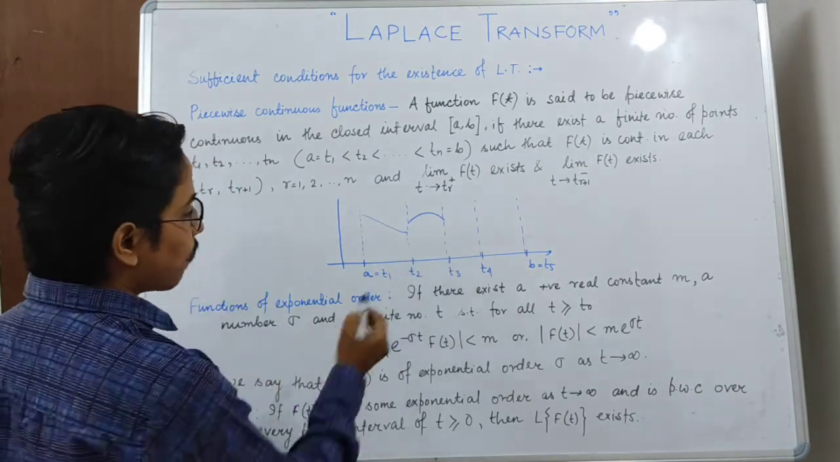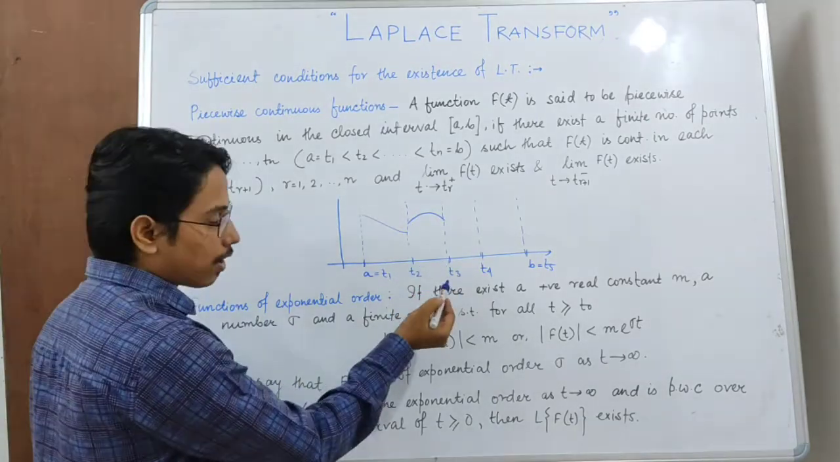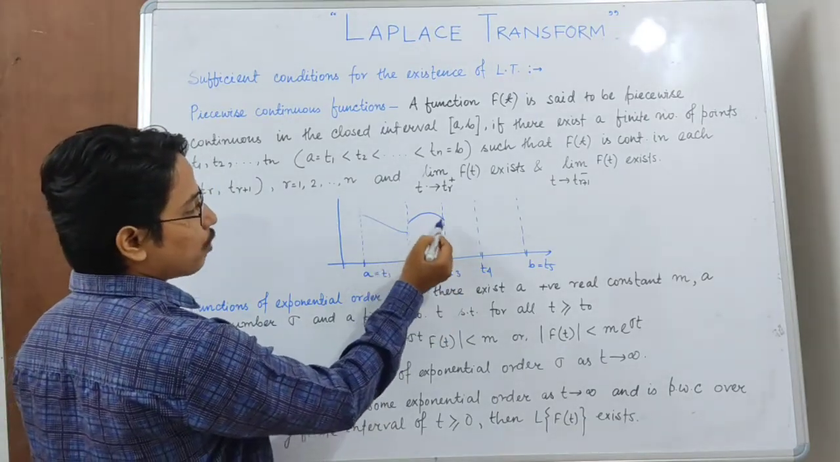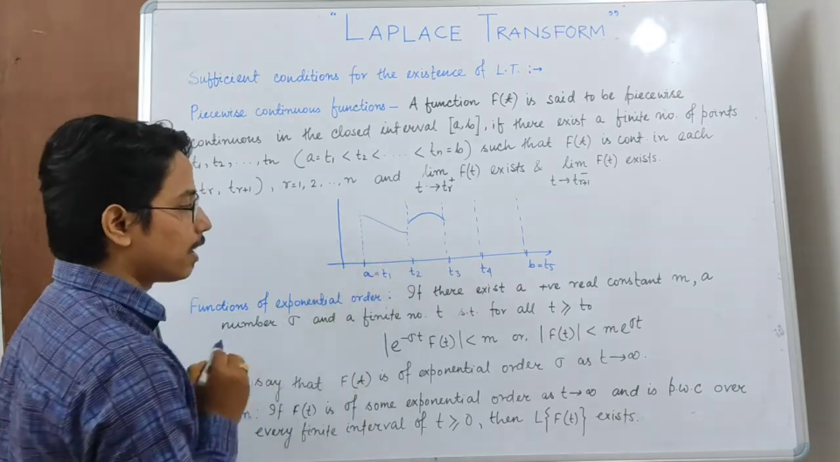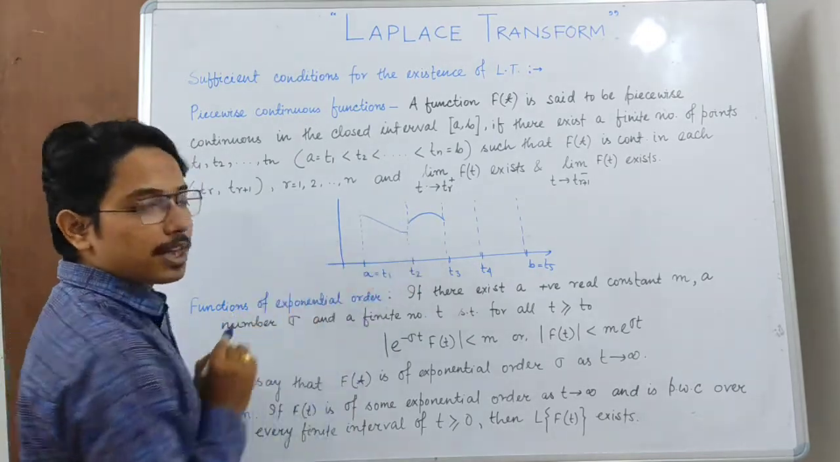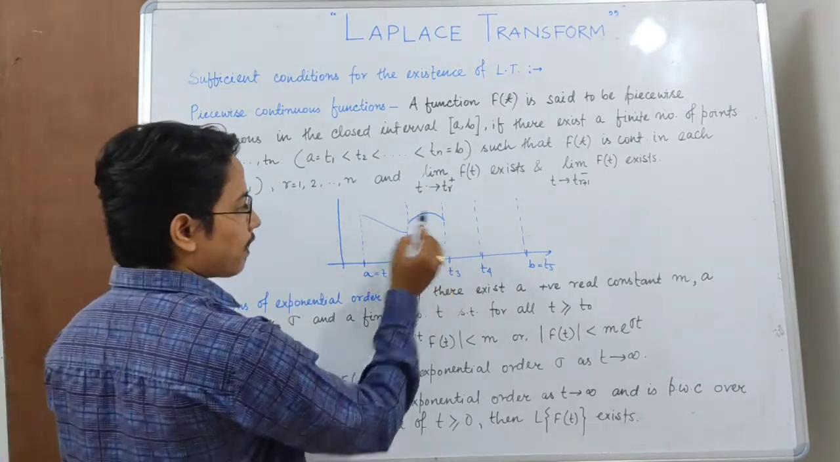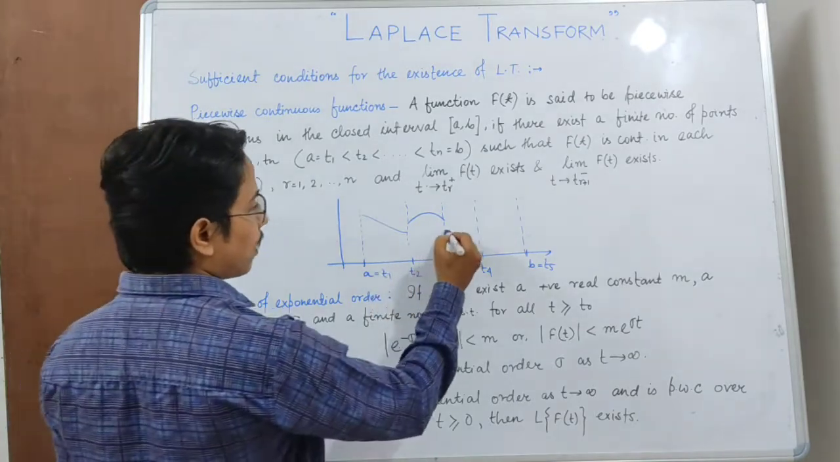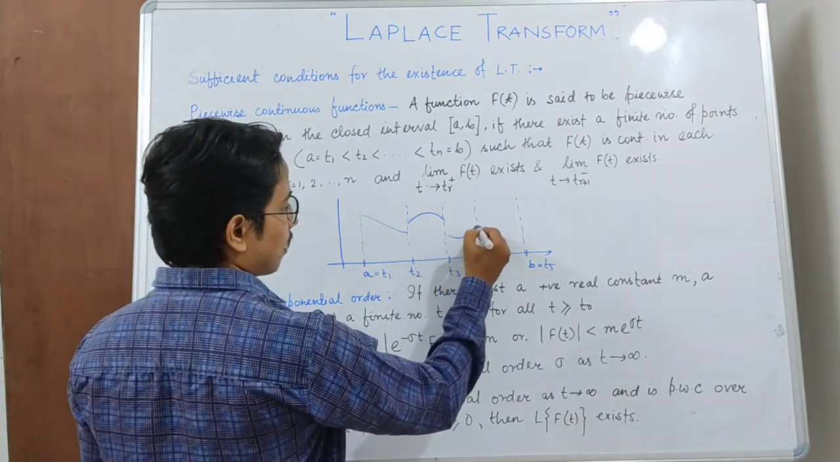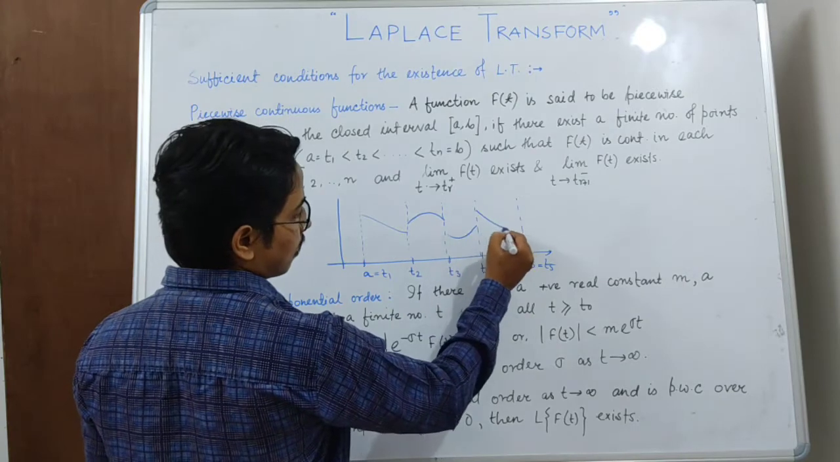So again, from t2 to t3 the function is continuous except at the points t2 and t3, where at the point t2 the right hand limit must exist, and at the point t3 the left hand limit must exist. So similarly you can draw like this, again like this.